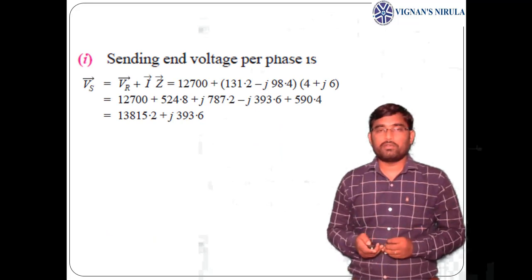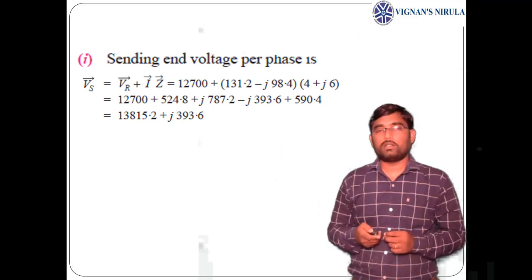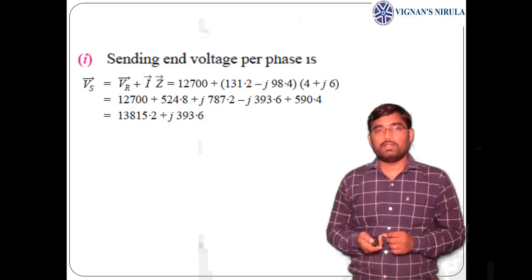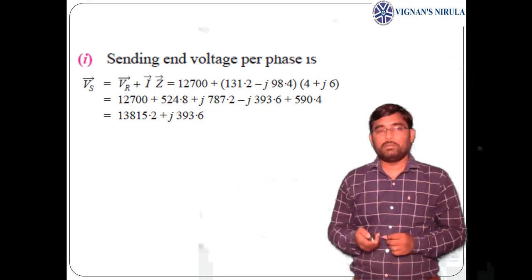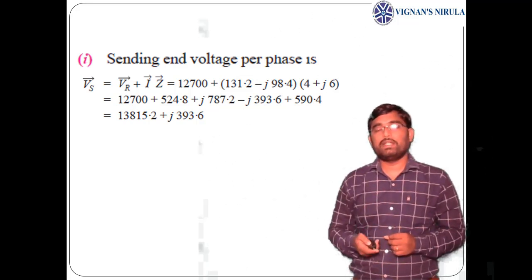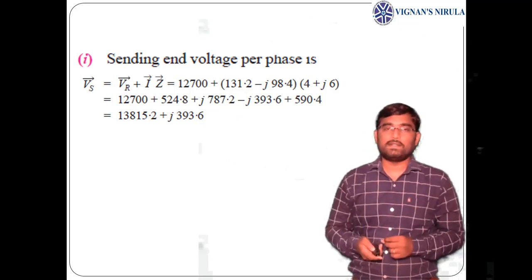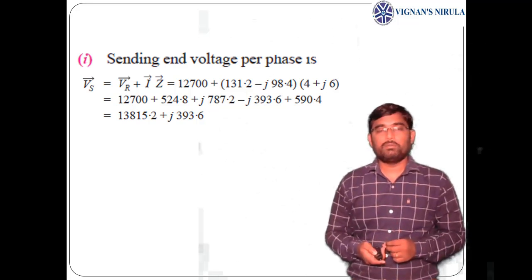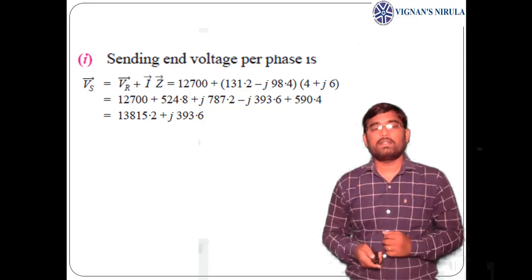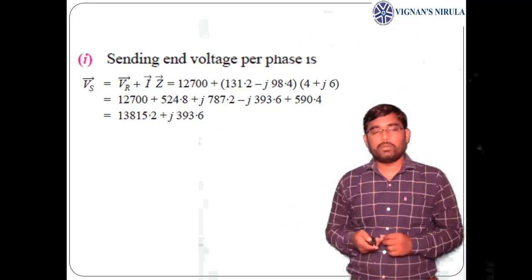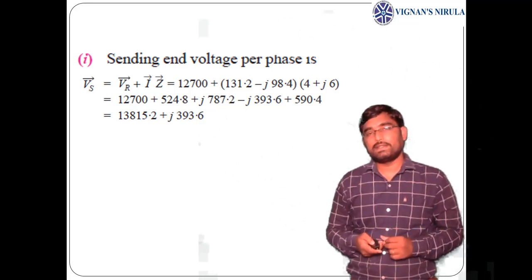Then sending end per phase voltage Vs equals VR plus I into Z. So VR is 12,700 plus I, which is 131.2 minus j 98.4, into Z, which is 4 plus j6. By doing the simplification, we get the sending end voltage as 13,815.2 plus j 393.6.